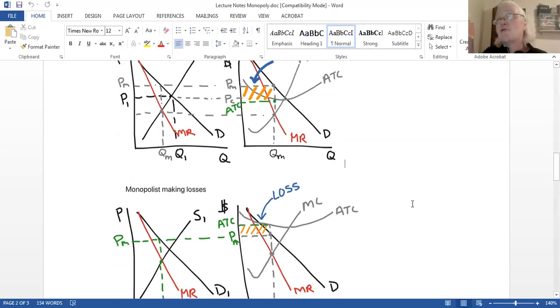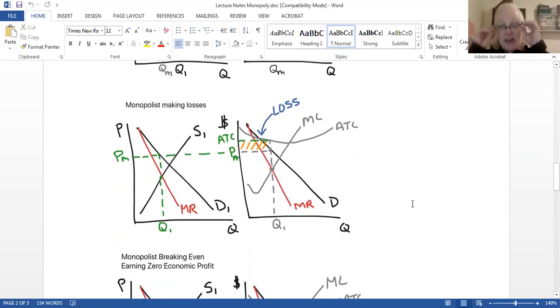All right, so let's scroll down and say, does this work the other way? Do monopolists earn losses? Oh yeah, they do. They're subject to demand. If their demand falls, they can't help it. They're going to be earning losses, okay? So even if they're the only golf course in town, by November, they're going to have to shut their doors, right? Or by September, they're going to be making losses, okay?